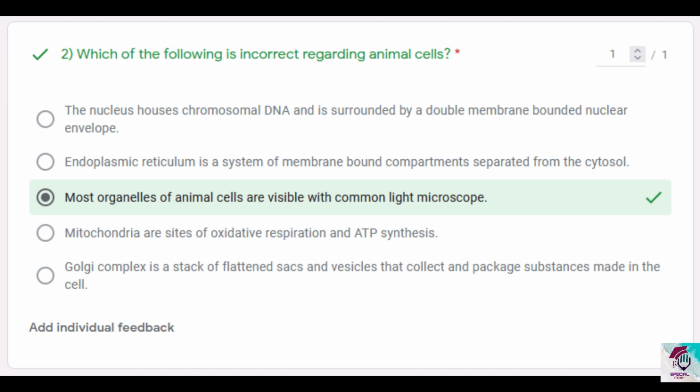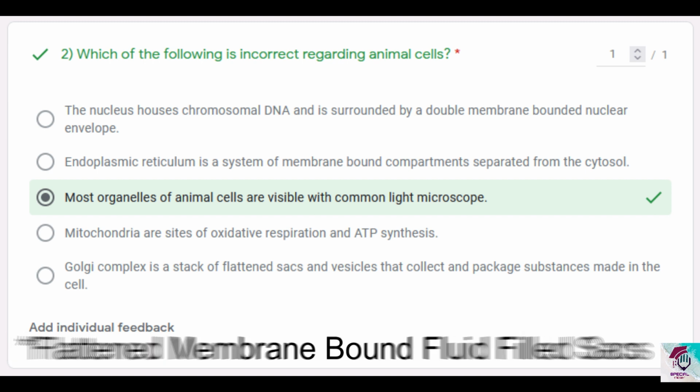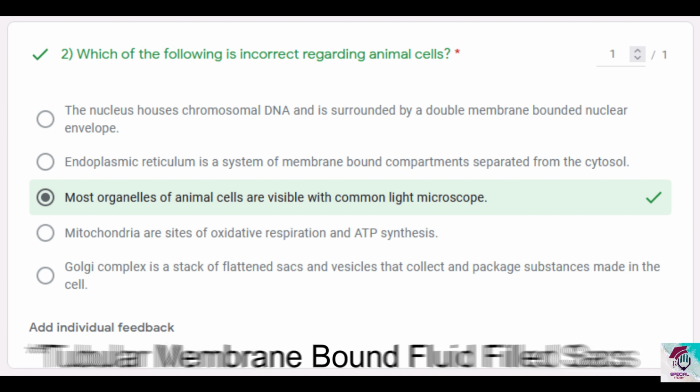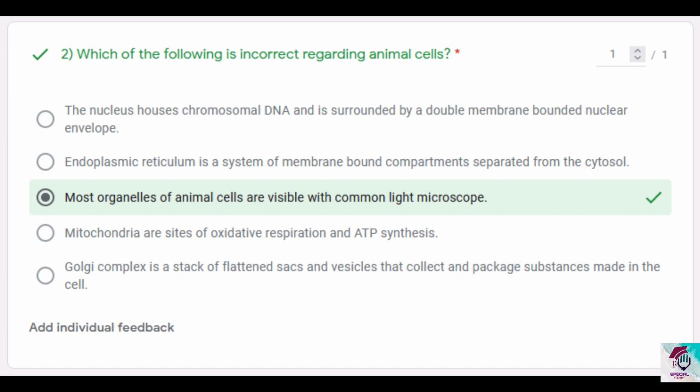Rough endoplasmic reticulum is a stack of flattened fluid filled sacs stacked on top of the other one, extending from the outer membrane of the nuclear envelope, while the smooth endoplasmic reticulum is a stack of fluid filled sacs, and they are membrane bounded. That's why they are considered as organelles, and they have an ER lumen inside. So they separate this lumen from the cytosol, from whatever the components of the cytosol. So that way option 2 is correct.